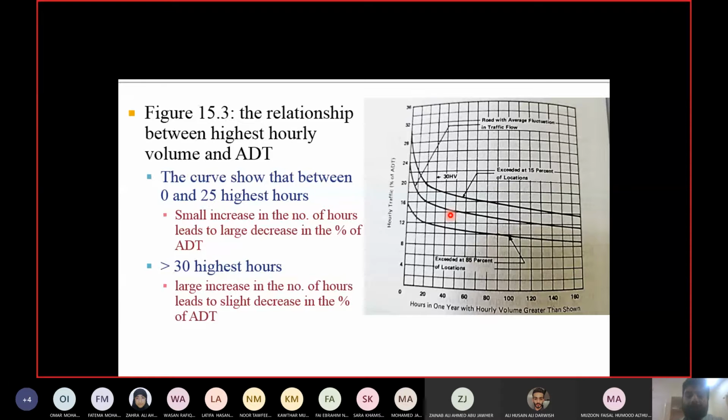Then for each hour, calculate the percentage of daily traffic and arrange the percentages in descending order. Then you plot the percentage on the y-axis and the order on the x-axis starting from 0. And then you will have a curve like this. On this curve, go to the x value which is 30, and find out the percentage of traffic when x is 30. This is how you get the percentage to be multiplied with the ADT.